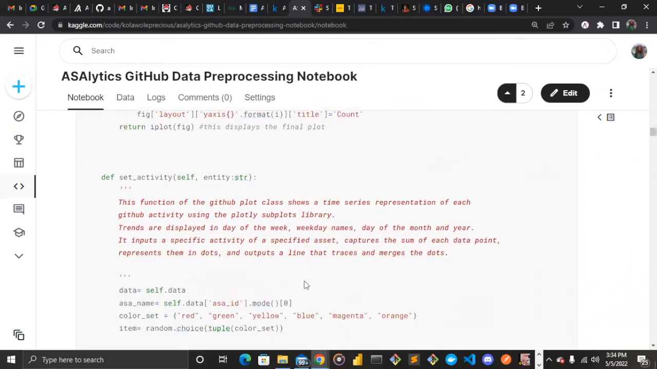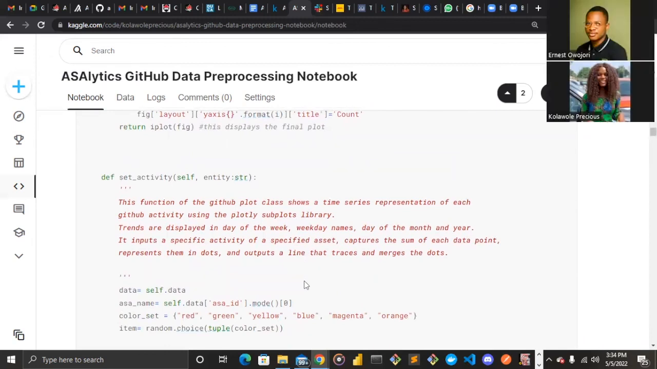So the next function here is set activity. And this time we are trying to create a time series representation of each of these activities. The last function I mentioned, we created a function that automatically combines all these activities into just one plot. But this time we are checking each of these activities per date or per time, in different plots, in different visuals, each of them.